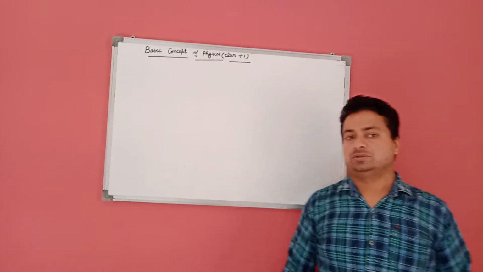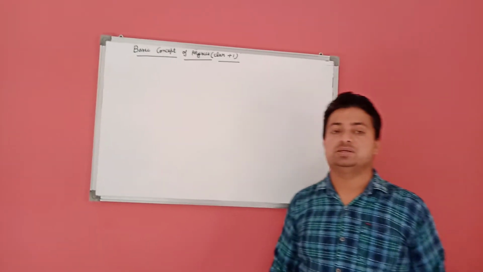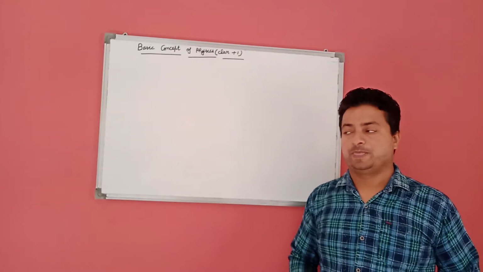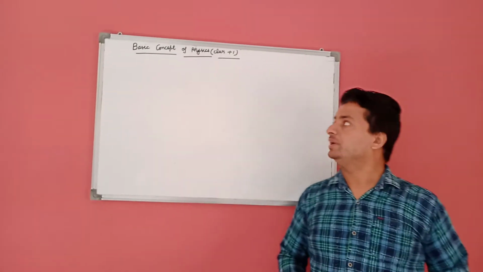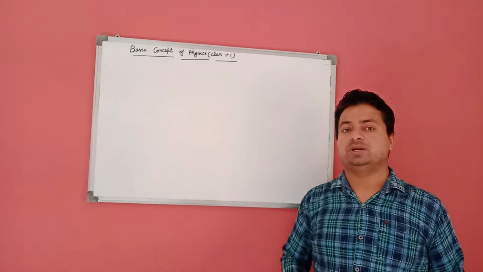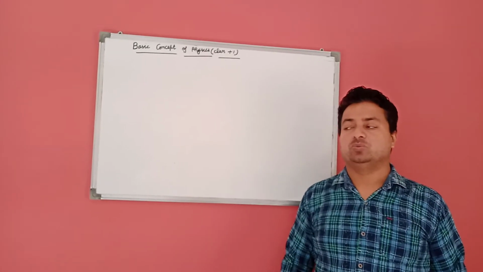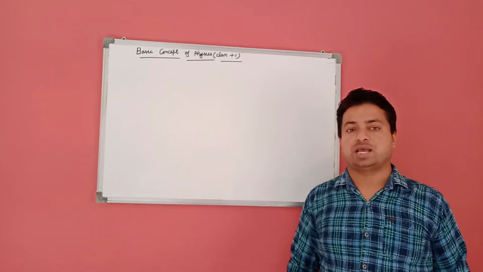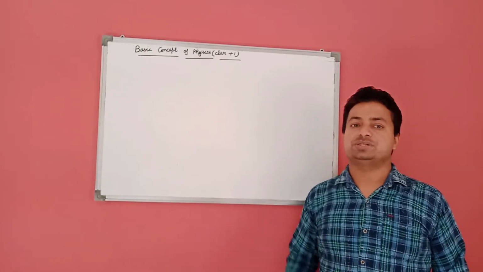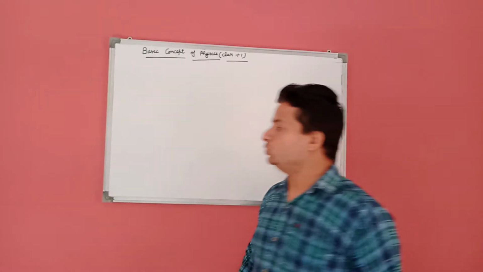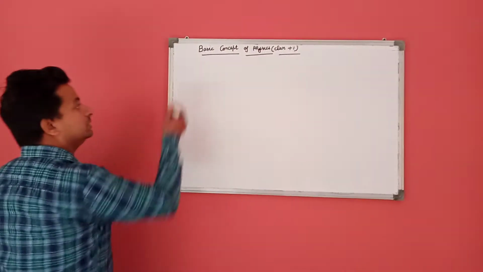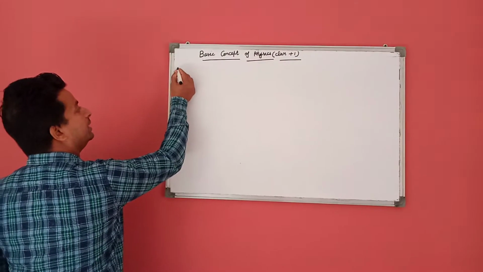Hello students, today we will discuss some basic concepts of plus one physics. These basic concepts are very important for plus one and plus two physics. In these basic concepts we learn about fundamental units and derived units. We have two types of units, of which the first one is called fundamental units.